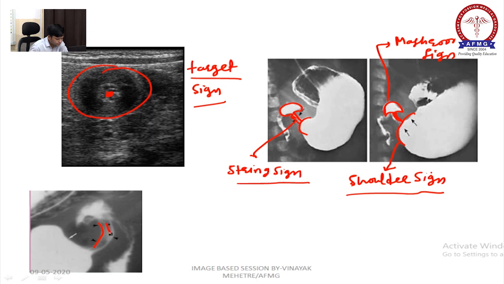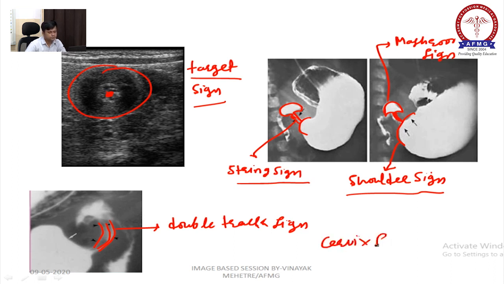See, here you can see 2 tracks, right? So it will be double track sign. Okay, and there is one more sign which is called as cervix sign.